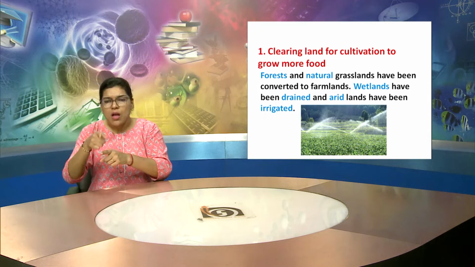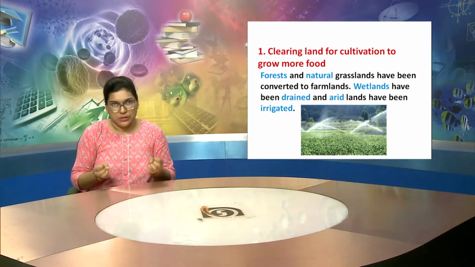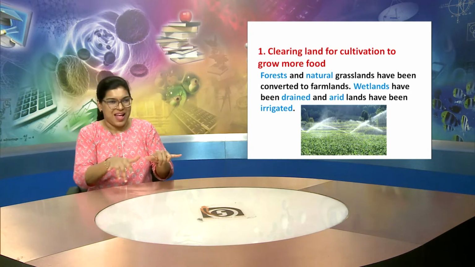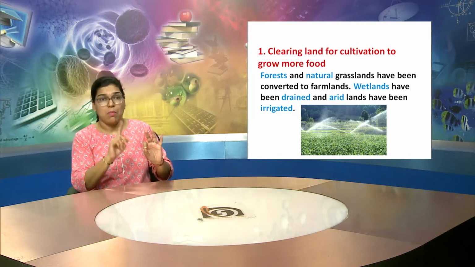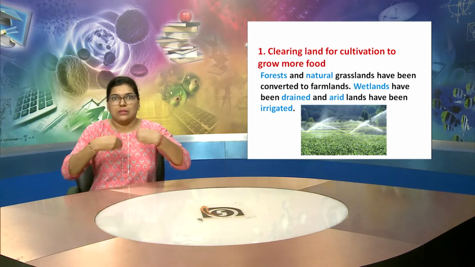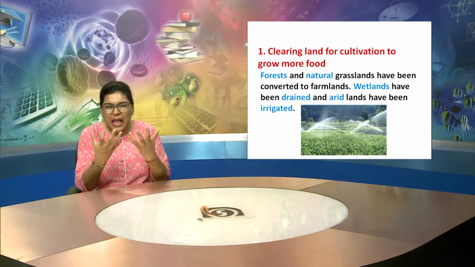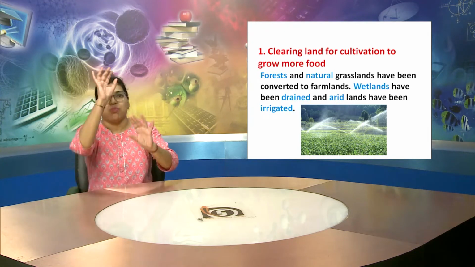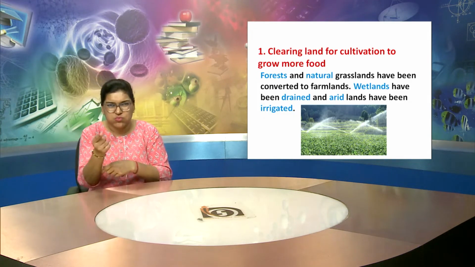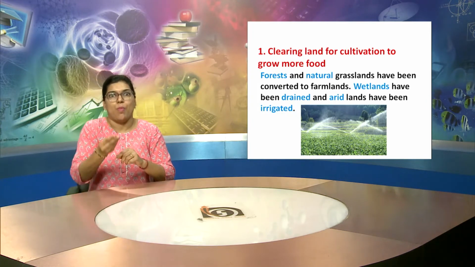The first point explains clearing land for cultivation to grow more food. So forests and natural grasslands have been converted to farmlands, and some wetlands have been drained and arid lands have been irrigated, so that cultivation can happen.